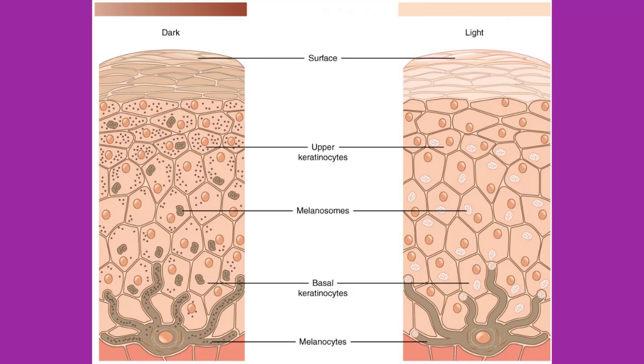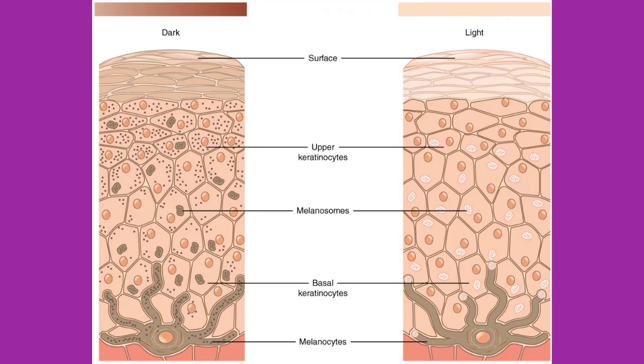So this is a picture of skin pigmentation. The relative coloration of the skin depends on the amount of melanin produced by the melanocytes in the stratum basale and taken up by the keratinocytes. Melanin occurs in two primary forms. Eumelanin exists as black and brown, whereas pheomelanin provides a red color. Dark-skinned individuals produce more melanin than those with pale skin.